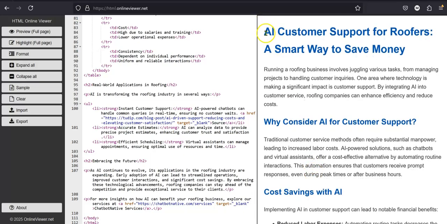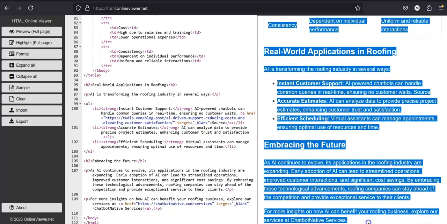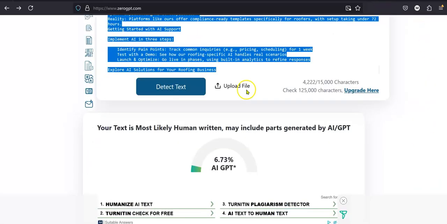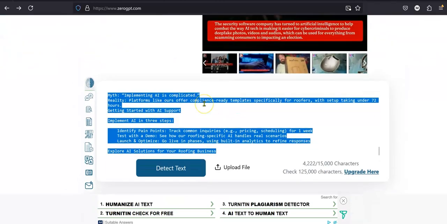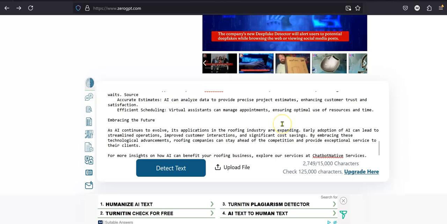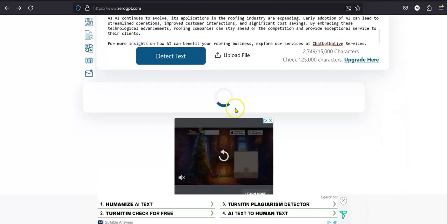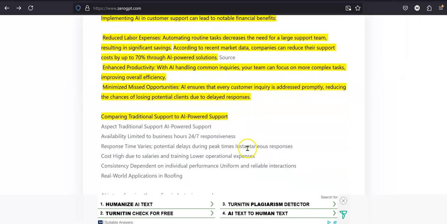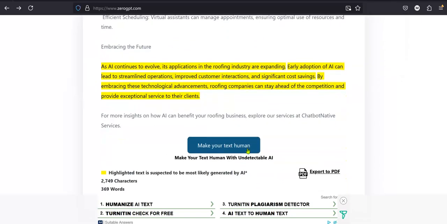The formatting isn't quite as nice as the other one, but let's see what actually happened here. See if it really increased. There's only 300 and some words. Both of them were around 300 words at the beginning, remember? So if we hit this, detect, let's see what happens. Yeah, it's going. Still 63%. And this is still only 369 words, so how much did it really change by going through it again?